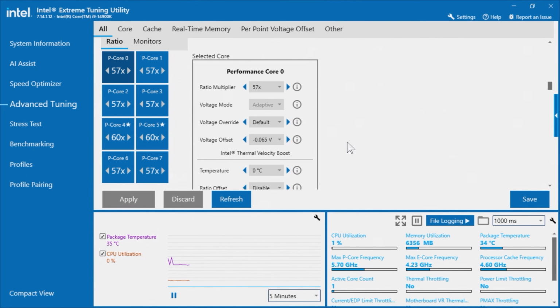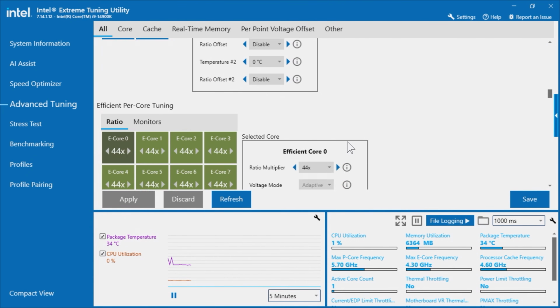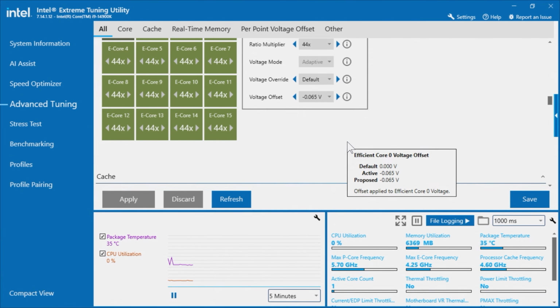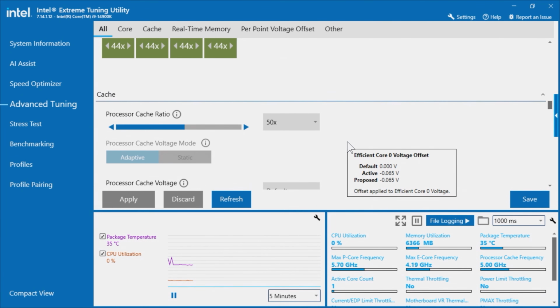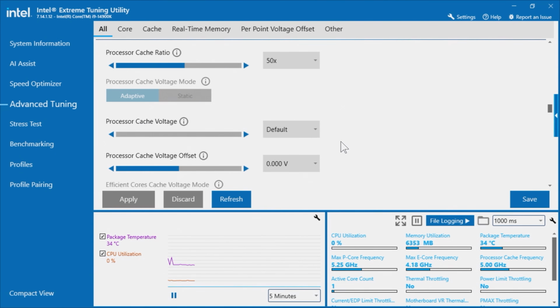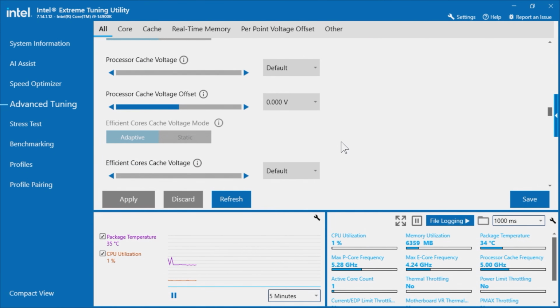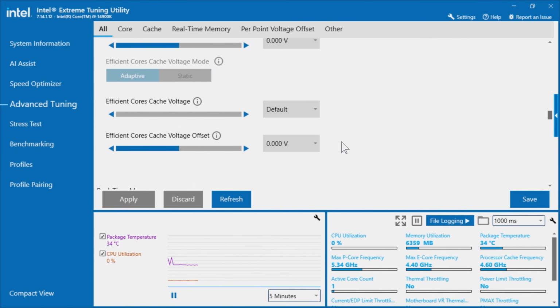So looking at the cores here, you can see that the performance cores are at 6000 megahertz and the rest of the cores are at 5700, and you can see that the E-cores remain the same. So we're just having that quick quality check, just moving through everything to make sure that nothing has changed, because I've known on occasion it to have changed between profile changes.